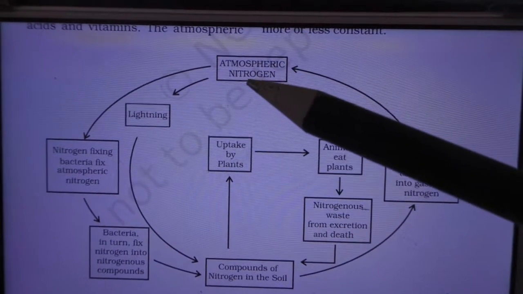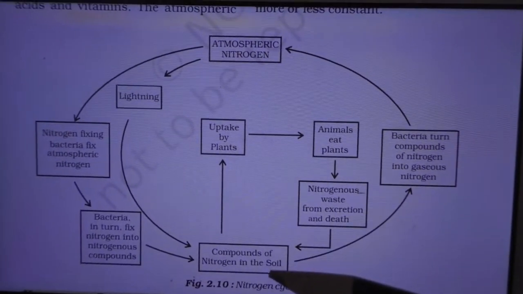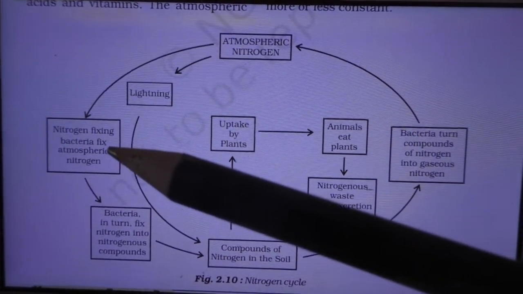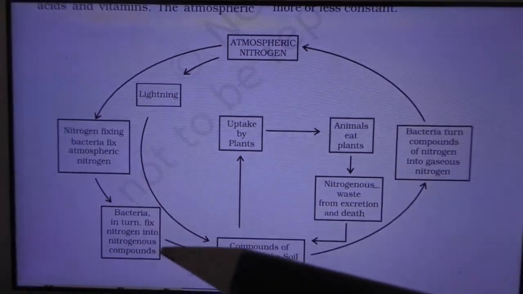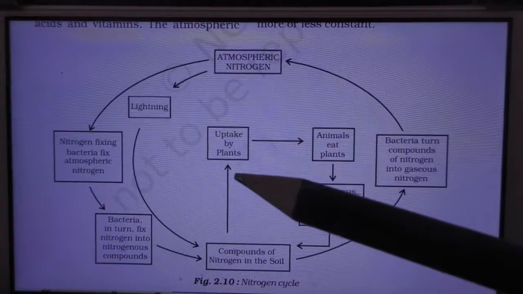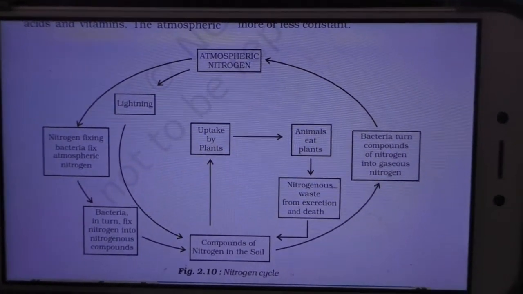Okay, first you have to start with atmospheric nitrogen, then lightning fixes the nitrogen compound in the soil. Then the nitrogen fixing bacteria fix the nitrogen in the soil. This one you have to finish. Then who will take all these from the plants? Animals.